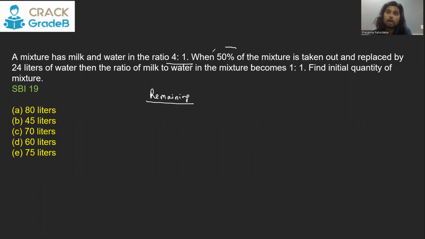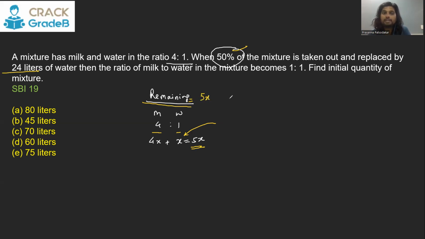So from the original mixture, you took out 50%. What remains will have milk and water in the ratio 4:1. That means if 4x is the milk, x will be the water. Together it will be 5x liter solution. So now we have 5x liter solution in which milk and water are in the ratio 4:1, 4x and x. Now you replaced it with 24. That means you're now going to add, because this is the remaining. You took out 50%. So this is the remaining 5x. Into that, we are adding 24 liter water.